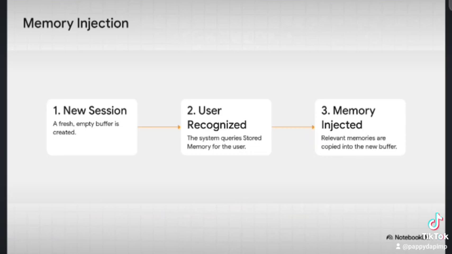So here's how that whole injection thing actually works. Step 1, you start a new chat, and a fresh, empty buffer is created. Step 2, the system recognizes it's you, and it goes and checks its long-term stored memory database. And finally, step 3, it copies what it thinks are the relevant memories from that long-term storage into the new buffer. So see, it feels like one long conversation, but what's really happening is this clever reconstruction. It's a blend of two separate systems, all designed to create the illusion of continuity.